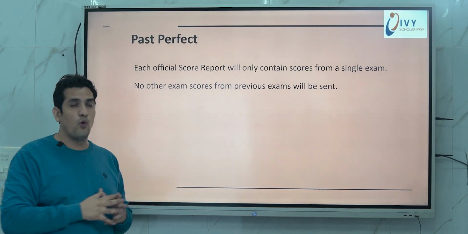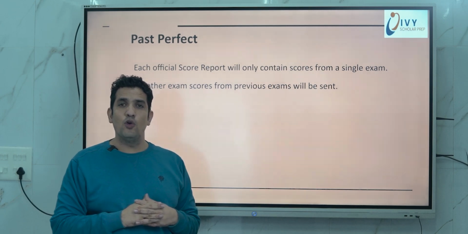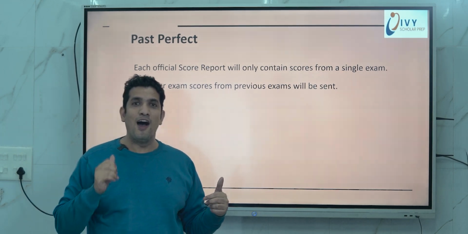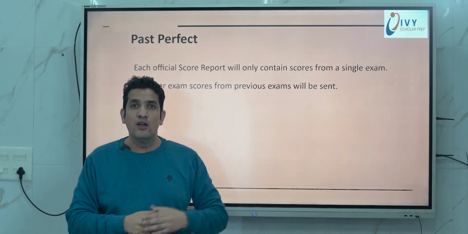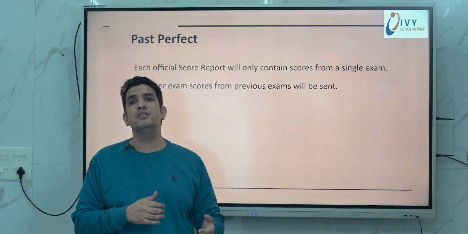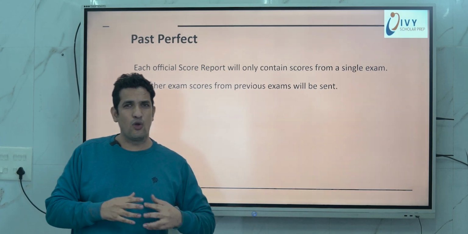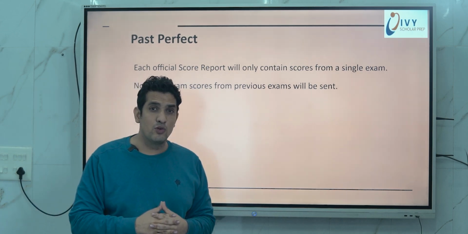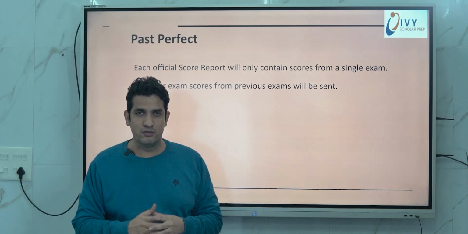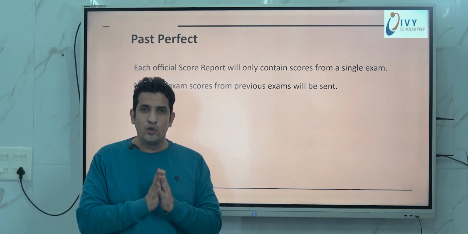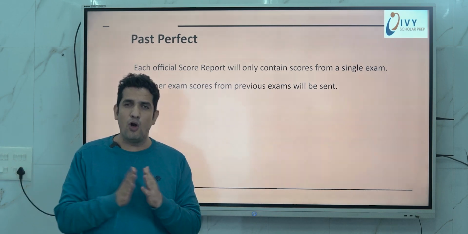Now let's look at one more good thing: your past will not haunt you. Earlier, whenever we wrote the GMAT exam for a second attempt, the first attempt score would always be shown along with the second. So if your score was not good in the first and you got a very good score in the second, the first score would still reflect in your scorecard. But this time, you will get separate scorecards for all the attempts.